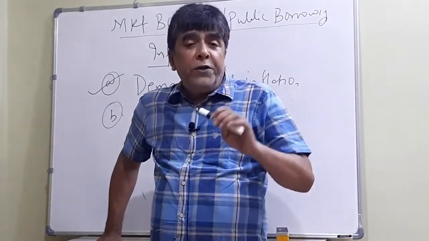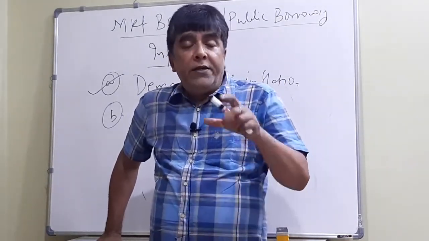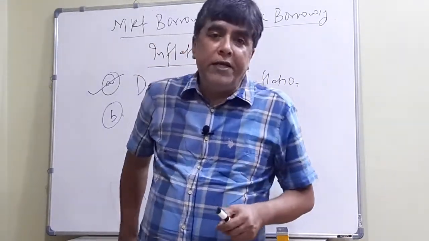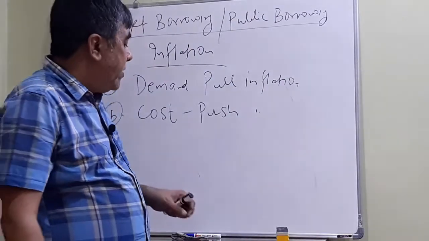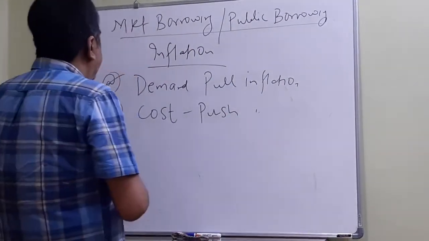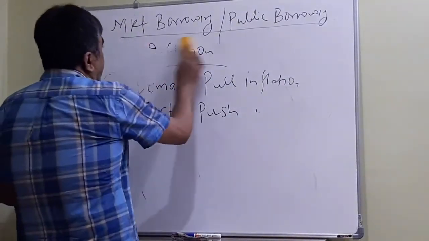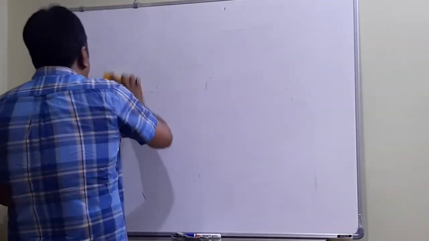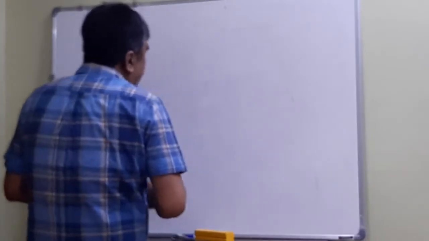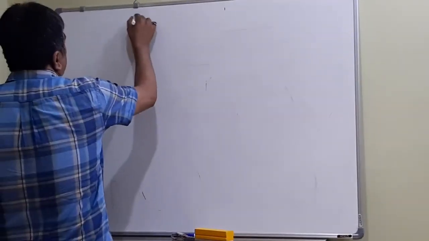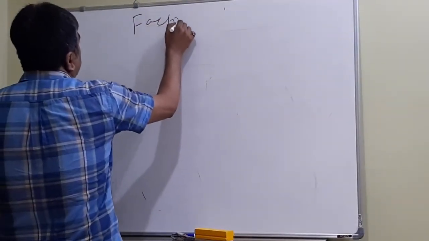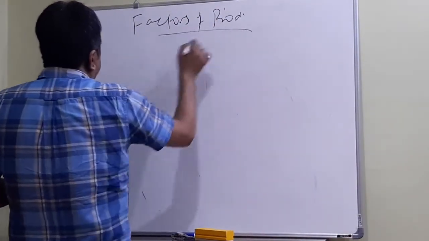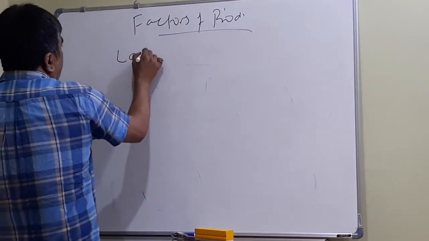So let us now see cost push inflation. And right now you can see what is happening in India. To make things clear, I will go to the basic example. Cost push inflation: there are 4 factors of production. Let us take a very simple example. Factors of production: there are 4 of them. Land: for land, we pay rent.